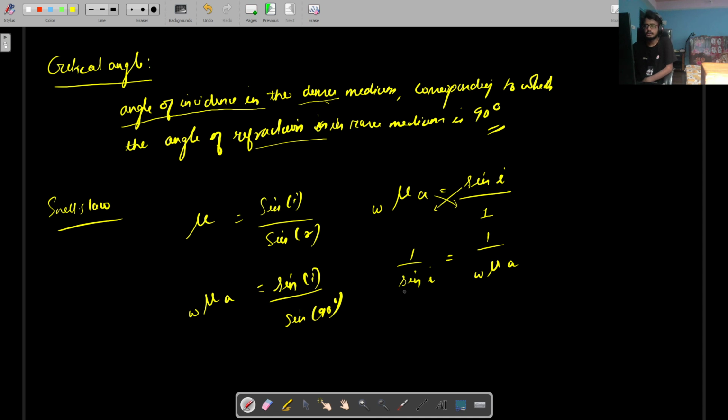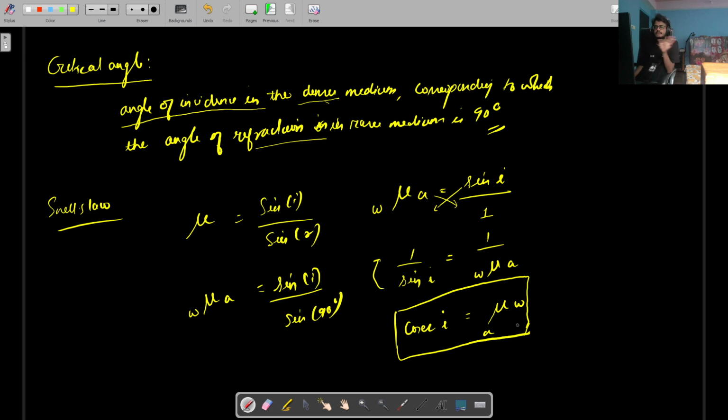So what is the inverse of sine? Cosec. Cosec I. And what is the inverse of the refractive index of water with respect to air? The refractive index of air with respect to water. Yeah, so this is the thing that we will derive. Not that important, but still, it's mathematics, and it's important to know.